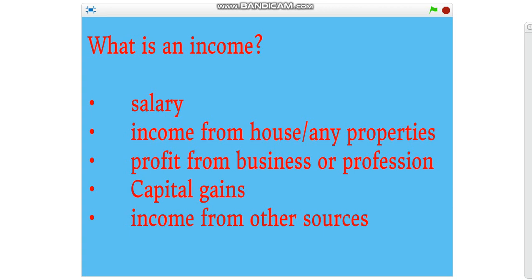What is an income? Money received especially on a regular basis for work or through investments. Income is more often received in the form of salary, but there are other types of income, namely income from house or property, profit from business or profession, capital gains, income from other sources.